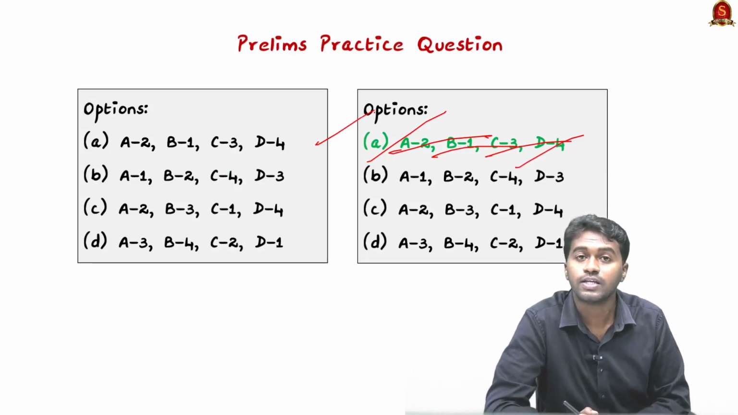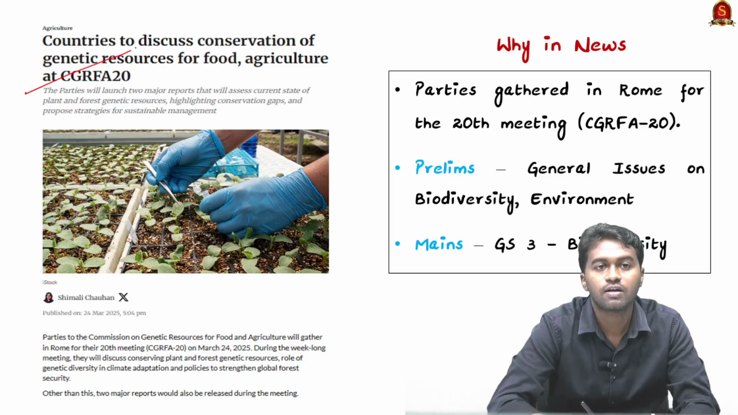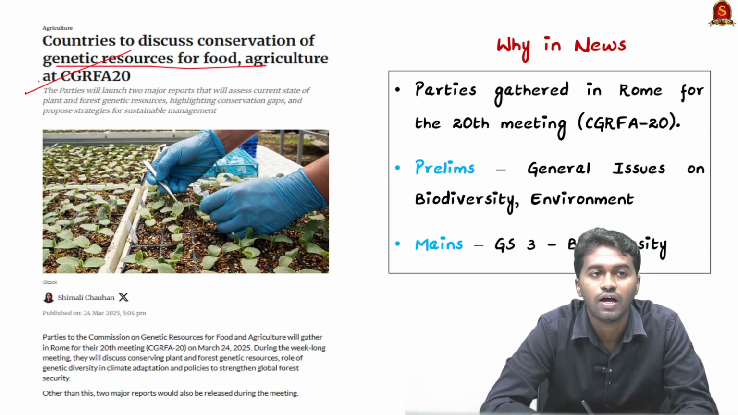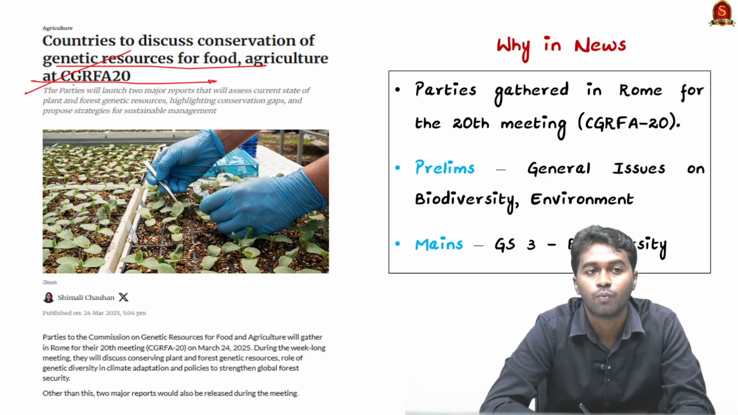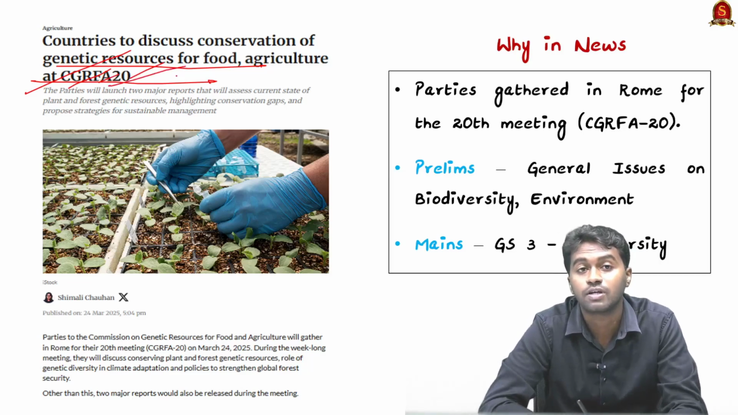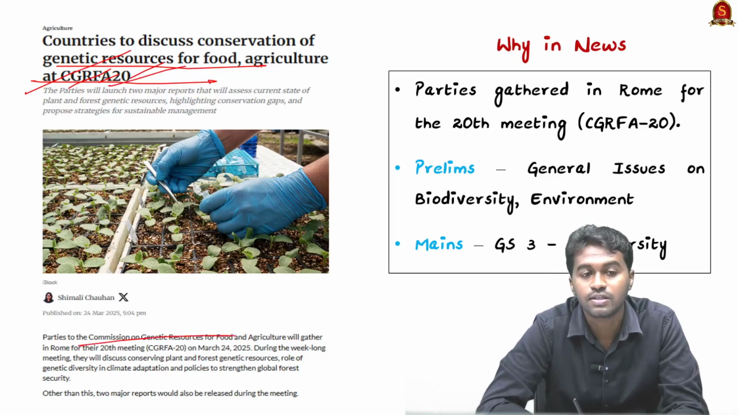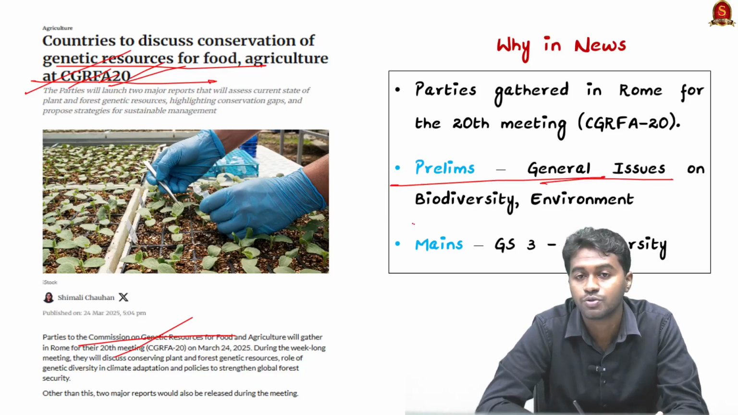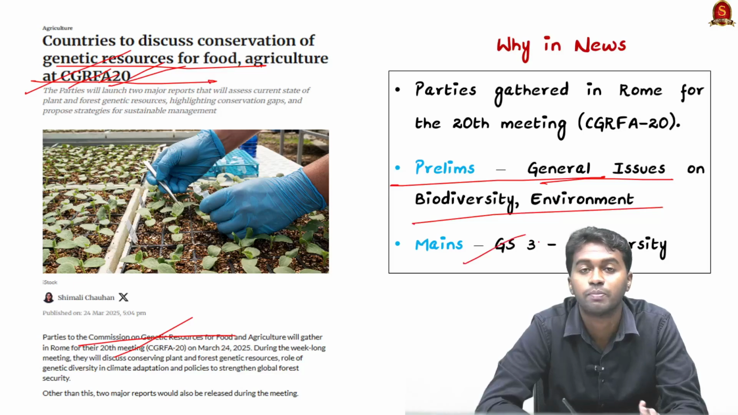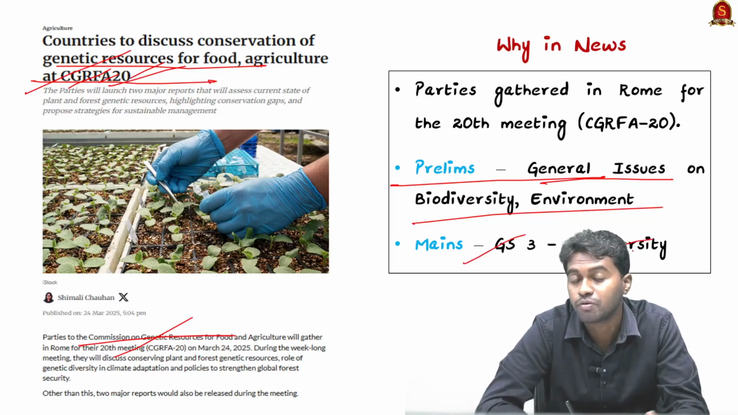So with this, we will move to the next article. Countries to discuss conservation of genetic resources for food and agriculture at CGRFA. What is CGRFA? That is the Commission on Genetic Resources for Food and Agriculture, and the 20th meeting of this commission will be held in Rome, Italy, and the parties are coming together to discuss matters associated with food security as well as climate change. So we know that in prelims, you can expect questions related to this from the topic general issues on biodiversity and the environment, and in the mains GS paper 3, you can expect questions from biodiversity and agriculture.